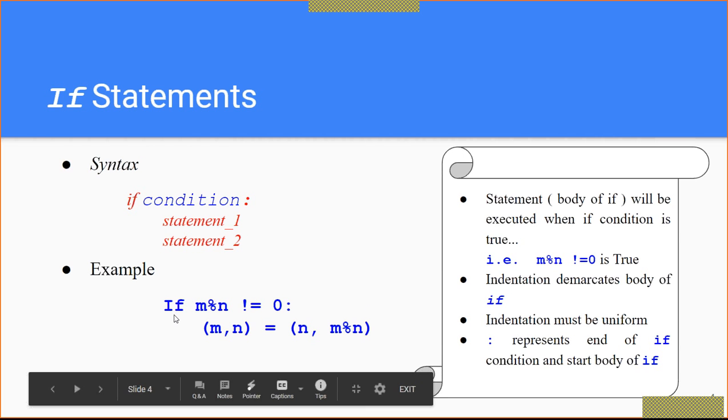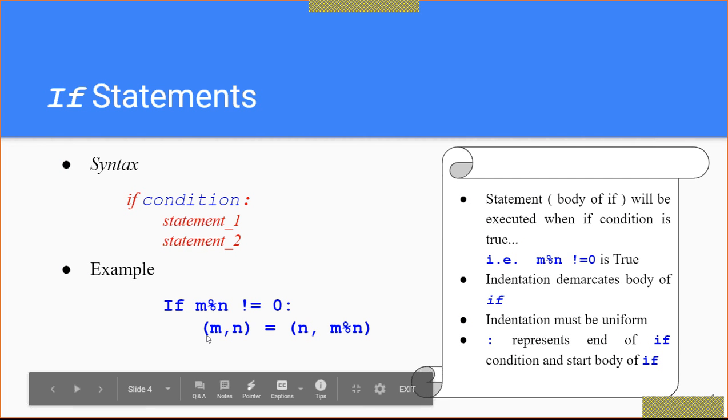And again I have given one example here. If m mod n is not equal to 0, then put the colon, and after this colon comes the body of if. In C programming, if you have a single statement, it is not necessary to put the opening and closing curly braces.